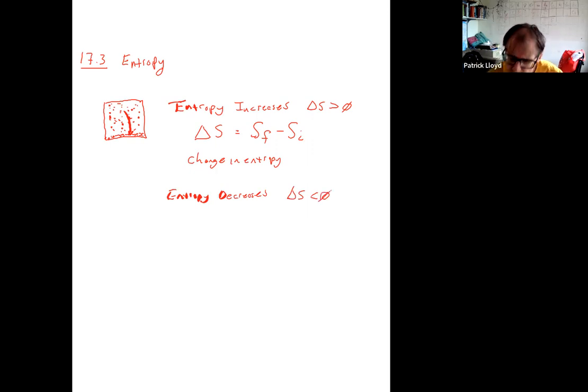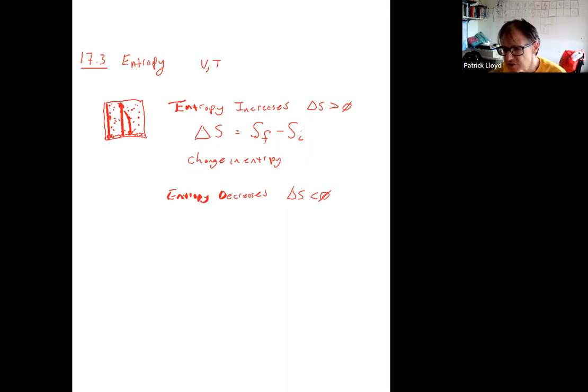So we're going to look at the effect of volume and temperature in the next problem. Less volume, less entropy. More volume, more entropy. It's a pretty simple relationship.